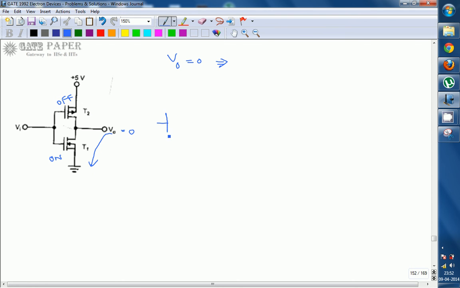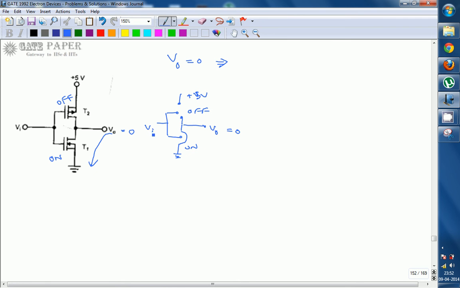So for the given input signal, this will be in the on condition, and NMOS is going to be connected to V0 and this will be in the off condition. This is plus 5 volts. So this is Vi, and V naught is equal to 0. That implies nothing but it will be in the on condition, and it will be in the off condition.